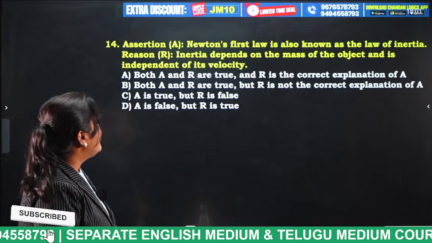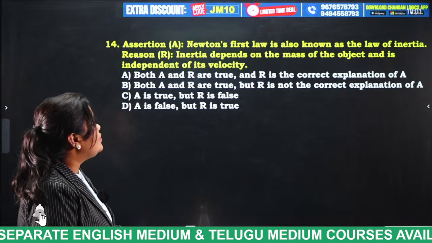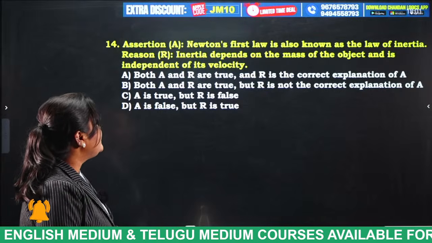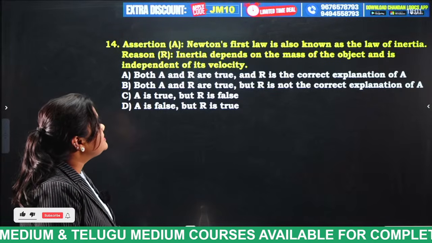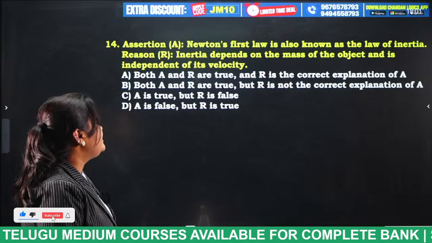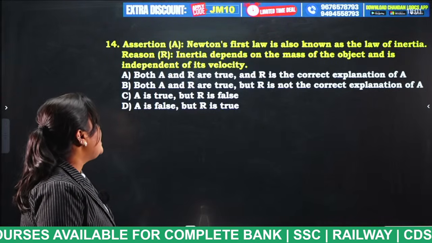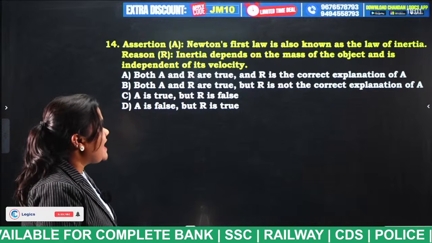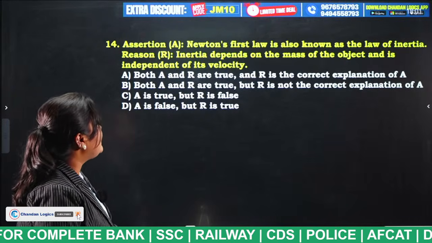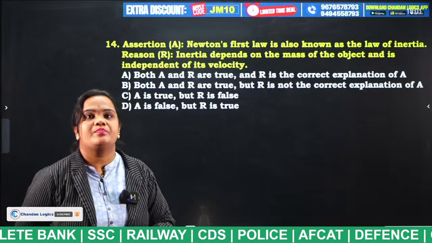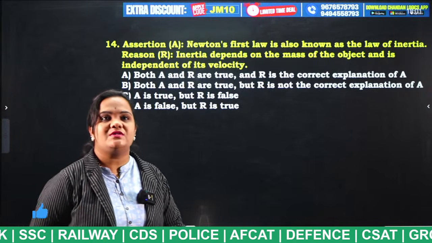Next question. Newton's first law is also known as the law of inertia. Reason: Inertia depends on the mass of the object and is independent of its velocity. Both A and R are true and R is the correct explanation of A. Both A and R are true but R is not the correct explanation of A. A is true but R is false. A is false but R is true. Now tell me what is the answer for this question.